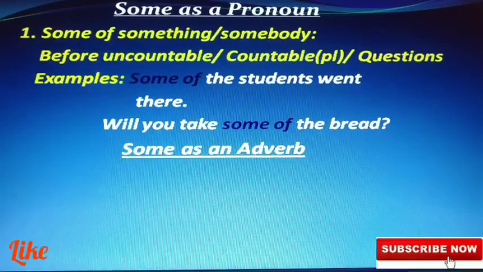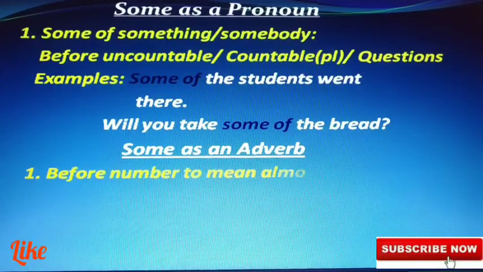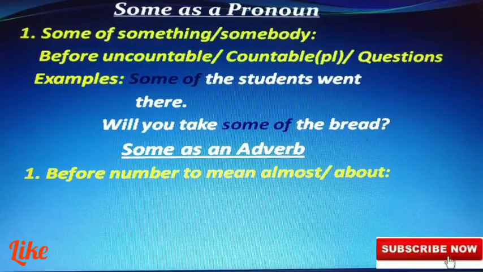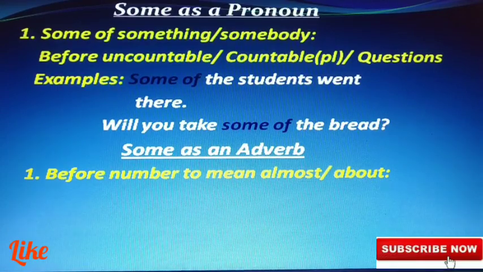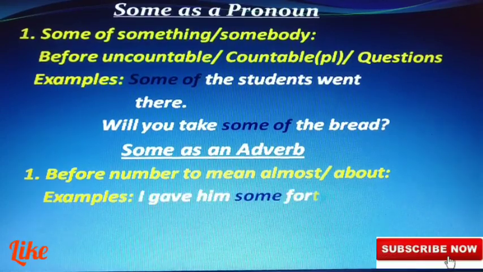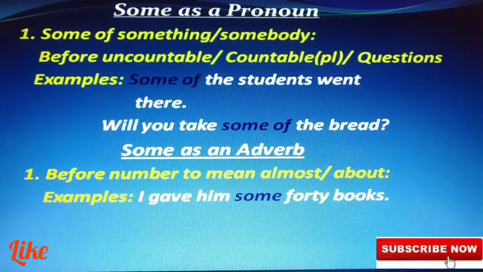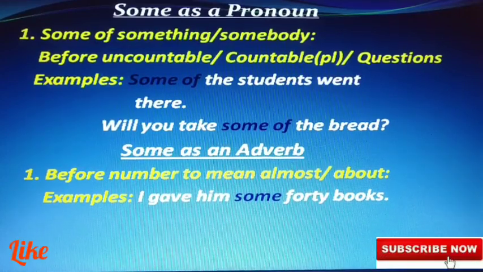Some as an adverb. When you use some as an adverb, we generally use it before a number. Words that indicate number to mean almost or about. Examples: I gave him some 40 books. Not exactly 40 books. It may be one less or one more. About 40 books. Here about means some.